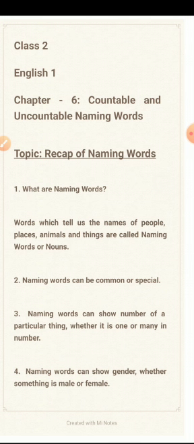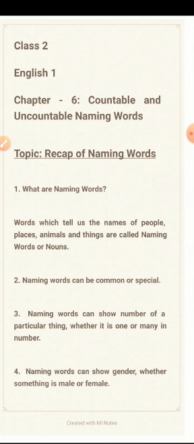Then we also learned that naming words can show the number of a particular thing, whether it is one or many. When a naming word tells that it is one in number, it is called a singular noun. When it is many in number, it is called a plural noun. For example, one cat or a cat. And when it is many, we say 5 cats, 10 cats. So it also shows the number.